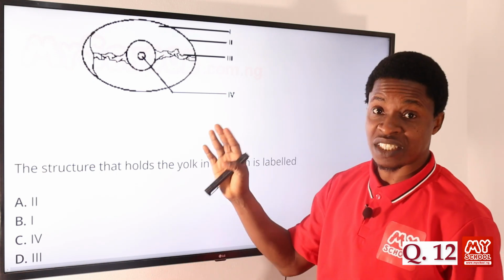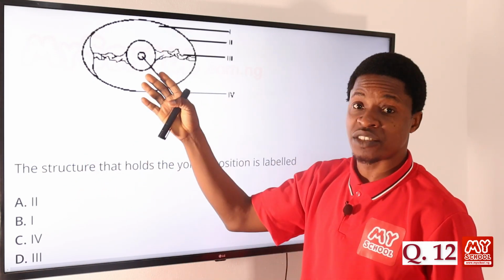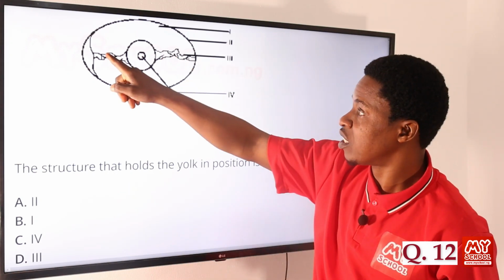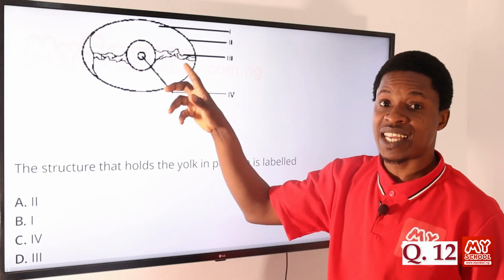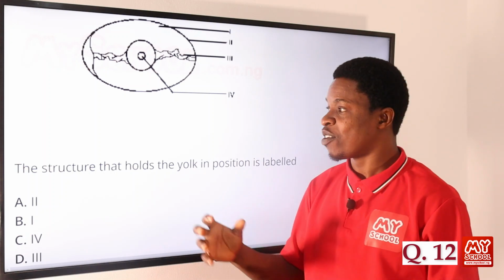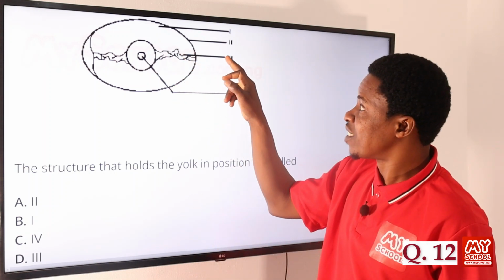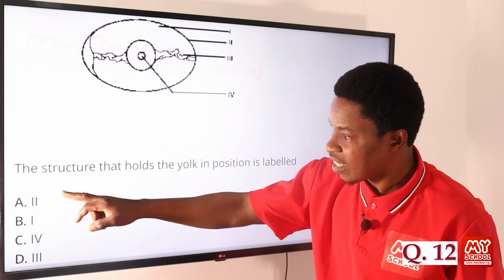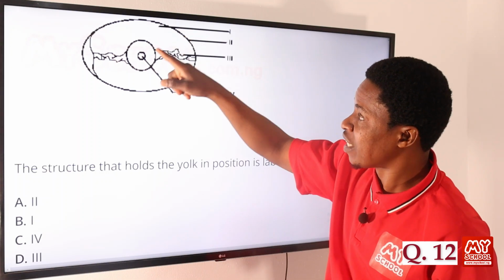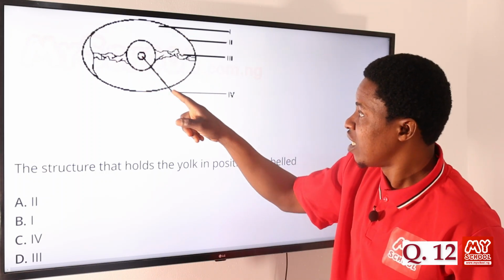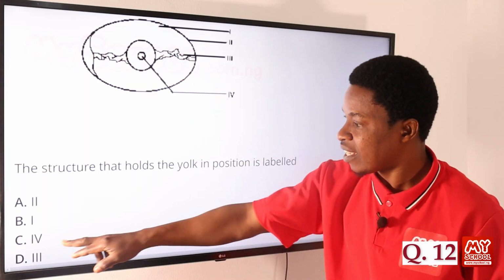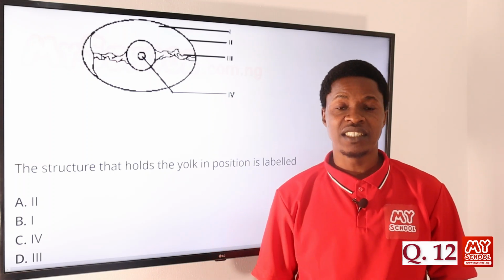So now we can identify each of the parts. The question says the structure that holds the yolk in position. What is that? That is the chalaza. But they are not asking us for the name, they just ask for the Roman figure. So III is the correct answer. It is not the shell that is holding the yolk, it is not the albumin, it is not the germinal disc, but these string-like things, which is III. So which is option D. The correct answer is option D.